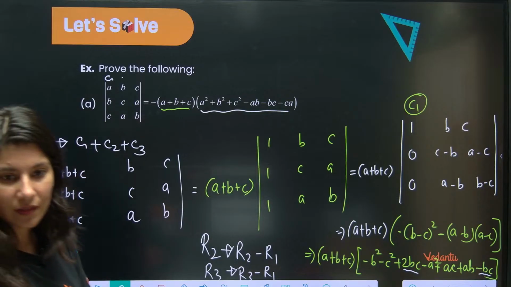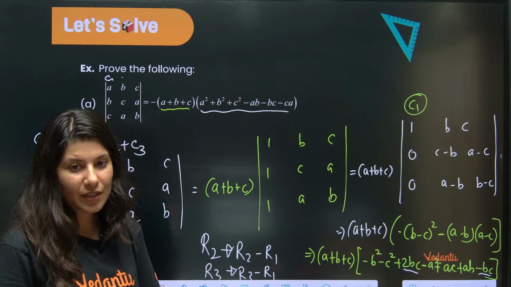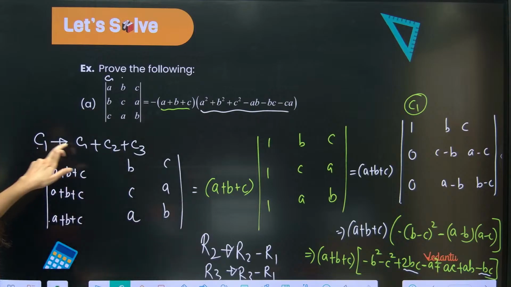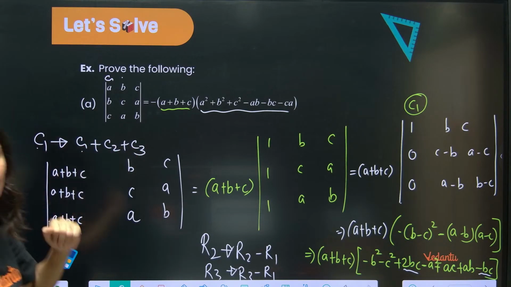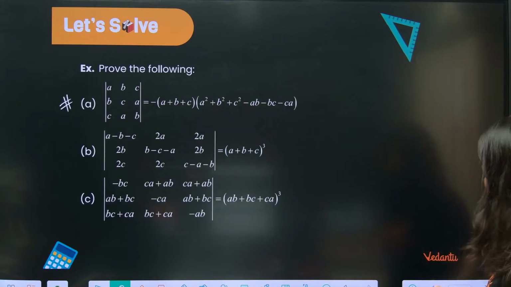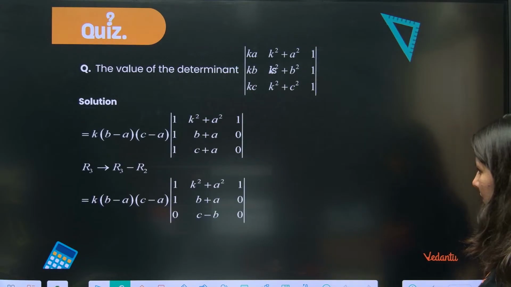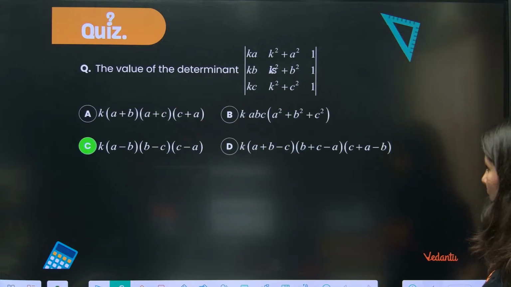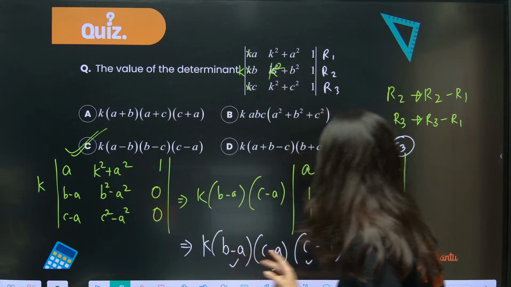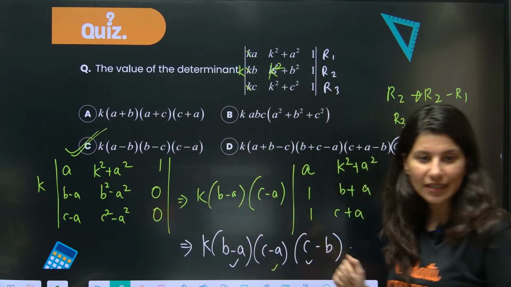Matching or not? Last question is not correct. Why is it not correct? Ma'am, is it correct to do the operation adding 3 columns? Yes, absolutely correct. It's just that you have to see C1 goes to C1 plus the rest 2 columns. This is correct. Ganpat is saying last question not correct. Let me go back and check what was the last question. Why is the last question not correct? Tell me, what exactly was not correct? C option is correct only, no? See, if you flip this sign, A minus B, and if you flip this sign, this is B minus C. So 2 negative signs will come out. C option will get matched.